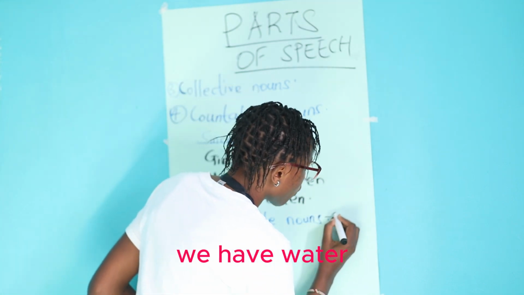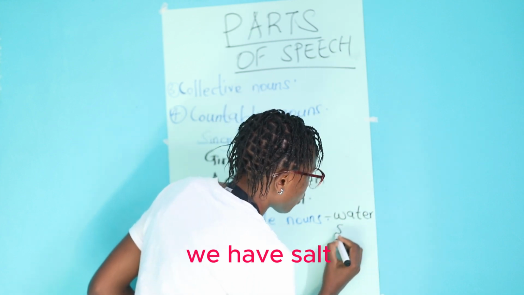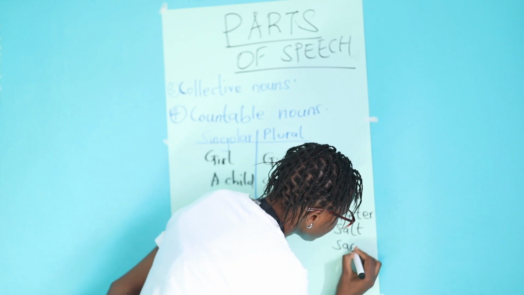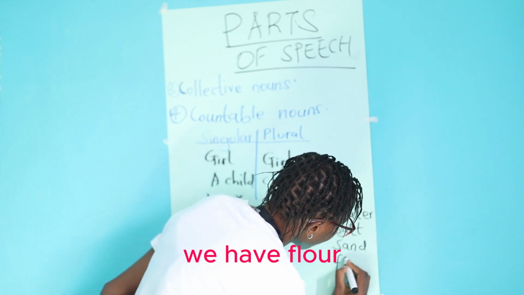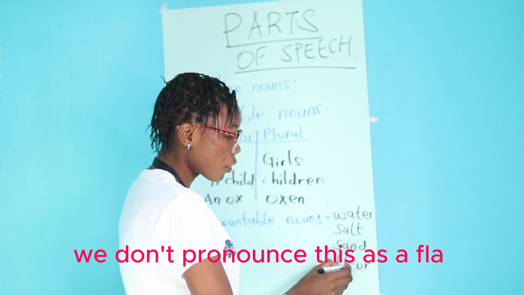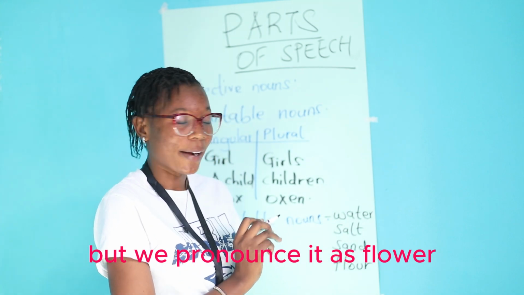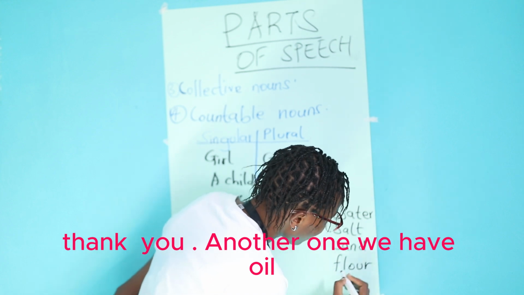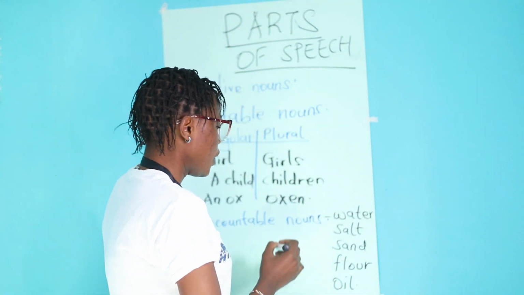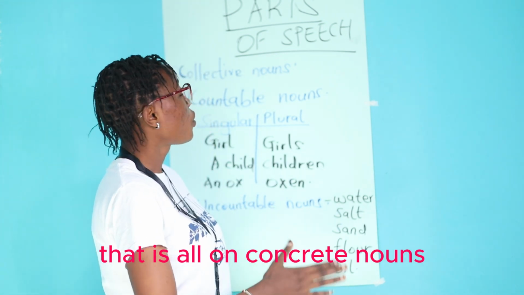We have water. We have salt. We have sand. We have flour. And remember, we don't pronounce this as flower, but we pronounce it as flour. Thank you. Another one, we have oil. That is all on concrete nouns.